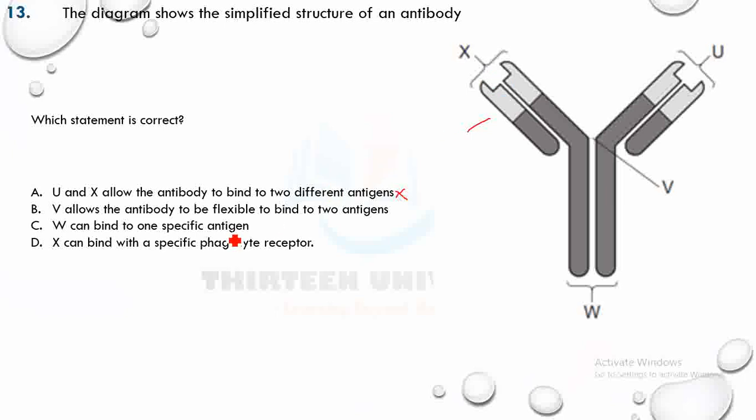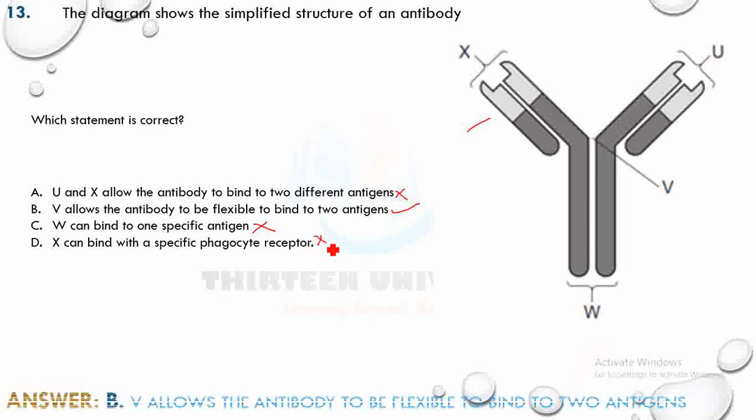So A is wrong. B says V allows the antibody to be flexible. V is the hinge region, and yes, it allows the antibody to be flexible to bind to antigen. This is correct. C says W can bind to one specific antigen. Nope, that's the constant region. D says X can bind with specific phagocyte receptor. Nope, this is the one that can bind to phagocytes. So the answer is B.